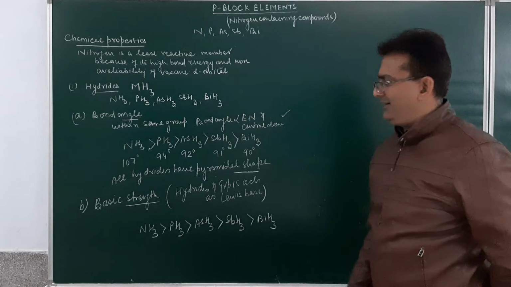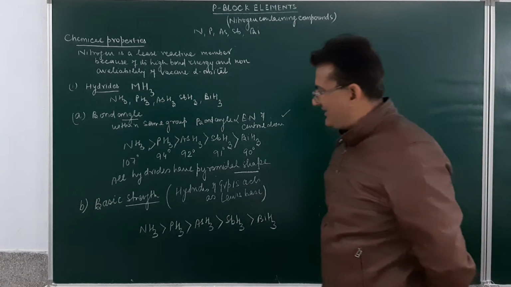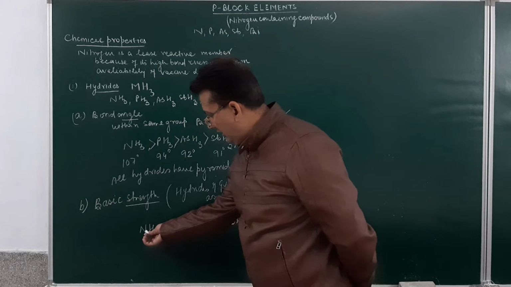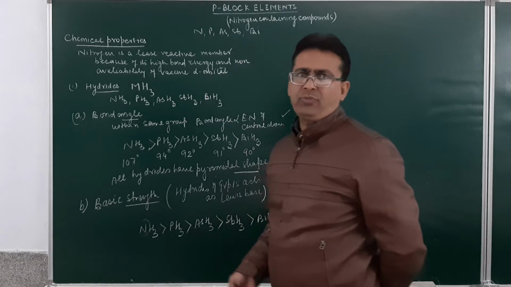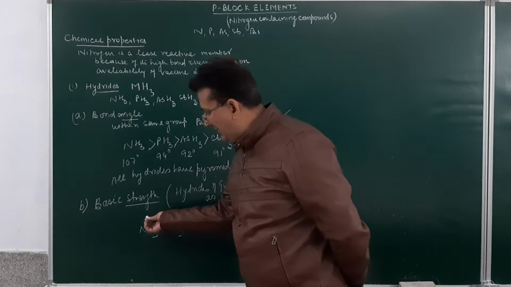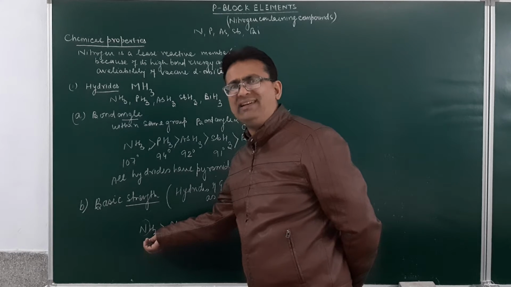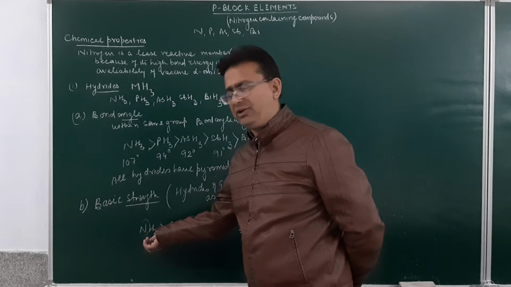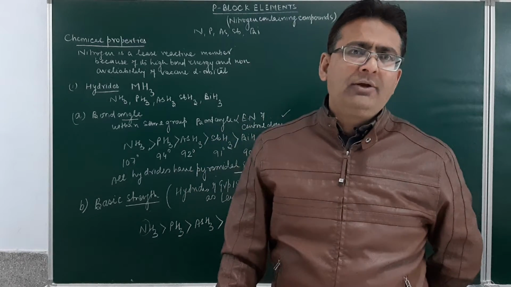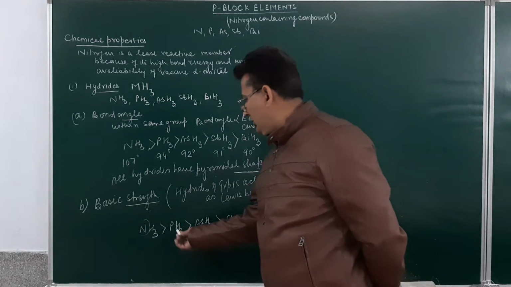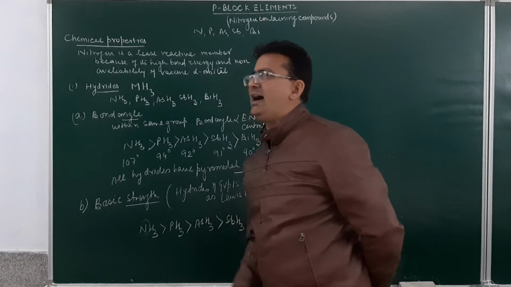The question arises, why is ammonia more basic? Just see over here. Here, the size of the nitrogen atom is small. So, electrons will be concentrated within a small region, which they can easily donate. While in phosphorus, the size is large, so electrons are distributed over a larger region.